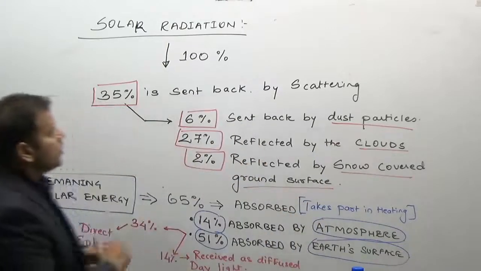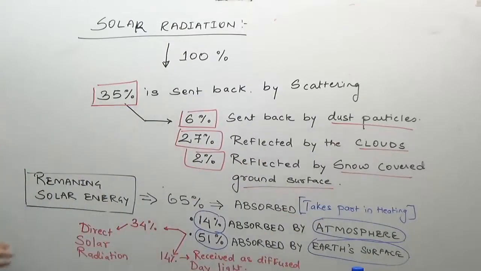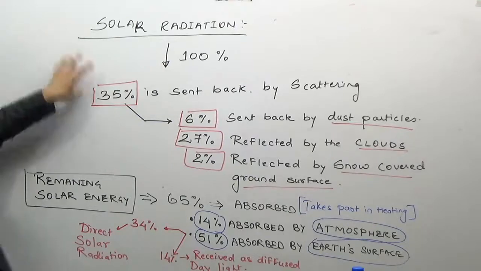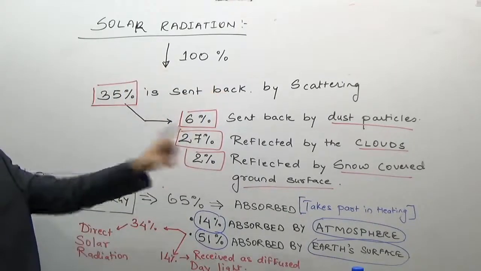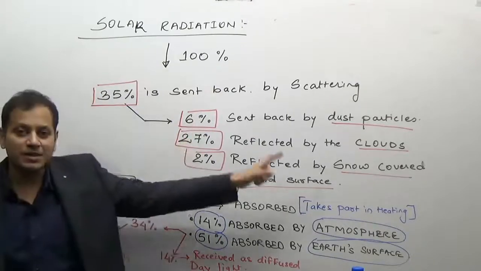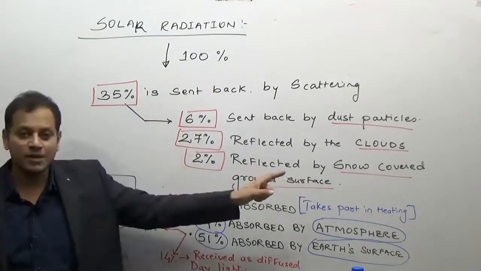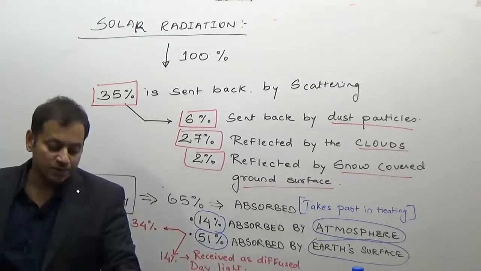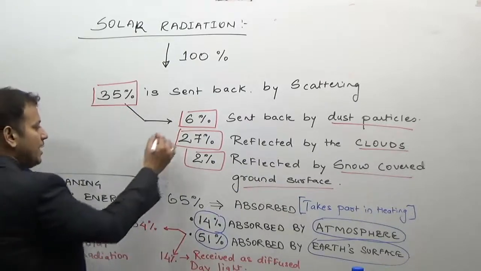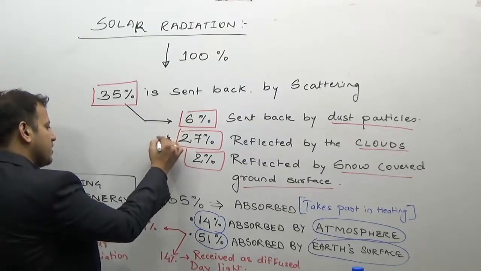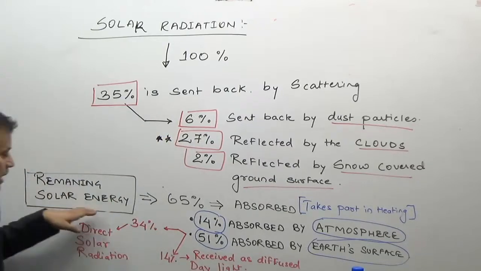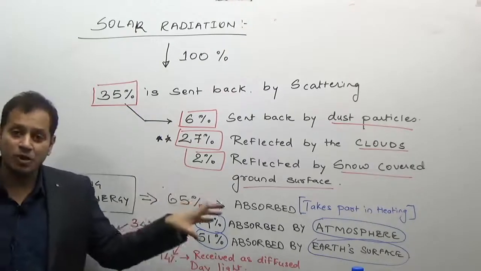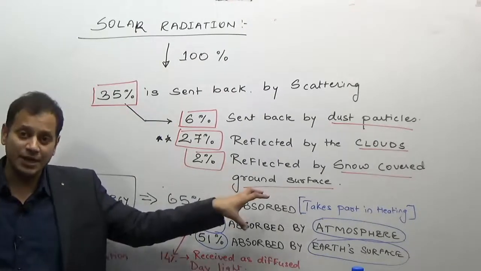Okay. So again, the total incoming solar radiation, if we take it as 100%, 35% is sent back by scattering, 61% is by the dust particles, 27% is reflected by the clouds, and 2% by the snow covered ground surface. Now this is one of the commonly asked questions in the preliminary examination, that how much is reflected by the clouds. After that, the remaining solar energy, 65% is absorbed, or we can say takes part in the heating process.